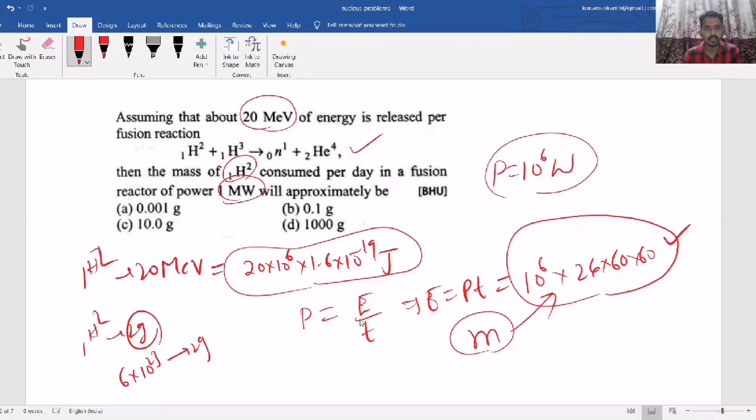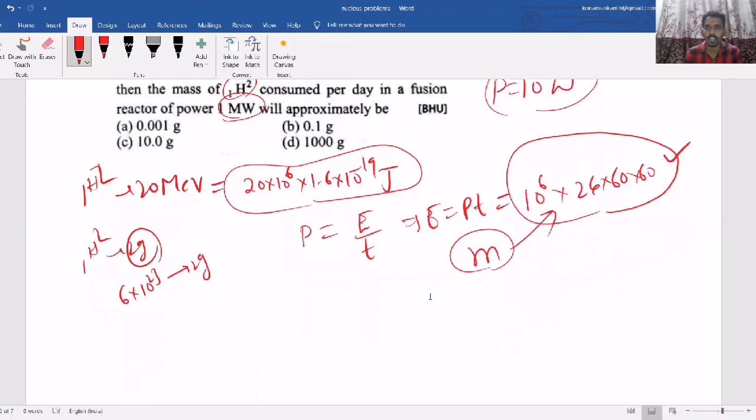First we need to find how many 1H2 atoms are required to produce this much energy. For one 1H2, the energy is 32 into 10 power minus 13.